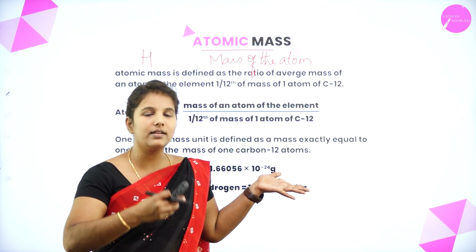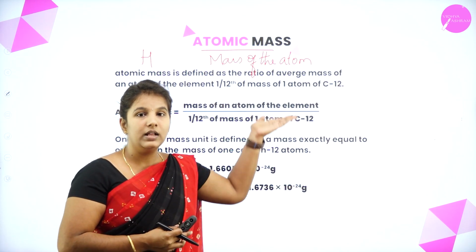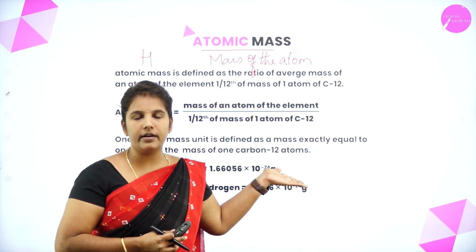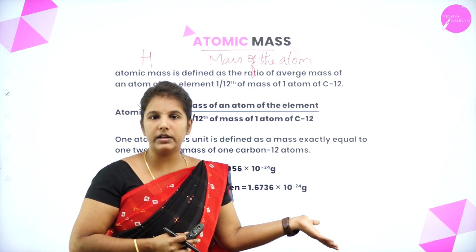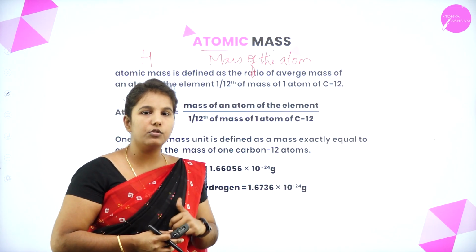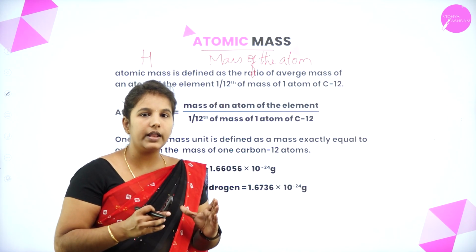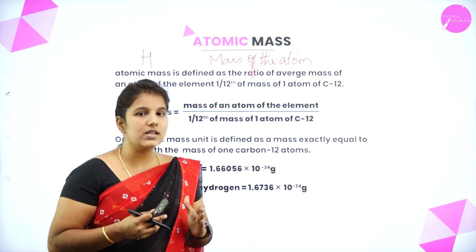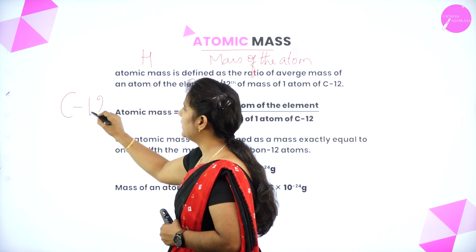In order to calculate the unknown atomic mass of an unknown element, they used this standard. But later, they faced many difficulties using hydrogen as the standard for finding atomic masses. Later, the scientific community started using another element, carbon 12.